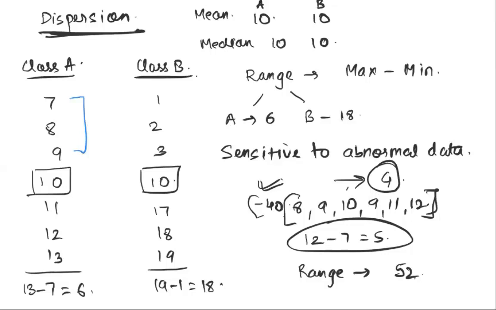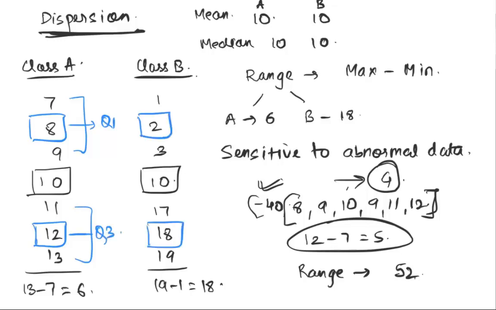25th percentile. If I break down, this blue range is 50% of my data. If I break it in half, I get my 25th percentile point. And where do I break it in half? It gets broken here. Likewise, in this bunch, I break it here. So this becomes my Q1. This becomes my Q3. Same for here. This becomes Q1. This becomes Q3. 6 and 16. Yes, perfect.